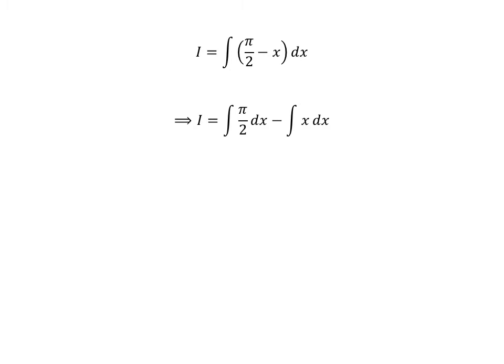The linearity property of integrals gives us I is equal to integral of half of pi with respect to x minus integral of x with respect to x. These are simple integrations, as half of pi is constant, so integration of half of pi is half of pi times x, and integration of x is square of x upon 2.